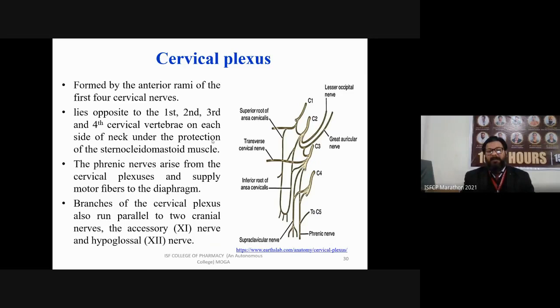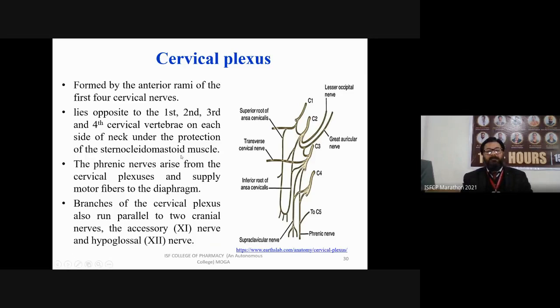These plexus lie opposite to the first, second, third, and fourth cervical vertebrae on each side of the neck under the protection of the sternocleidomastoid muscle. These are important muscles present in your neck and trunk region.